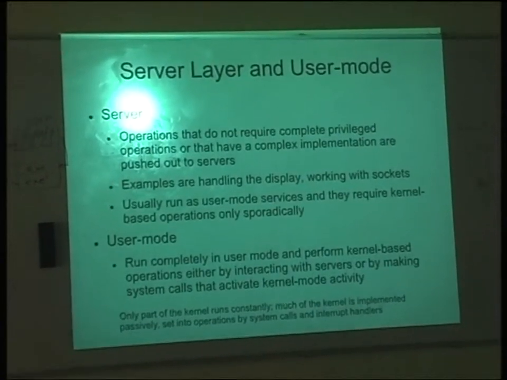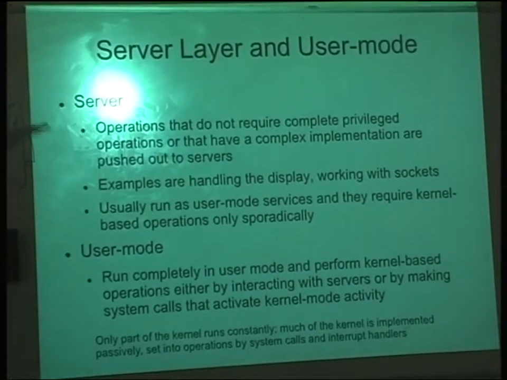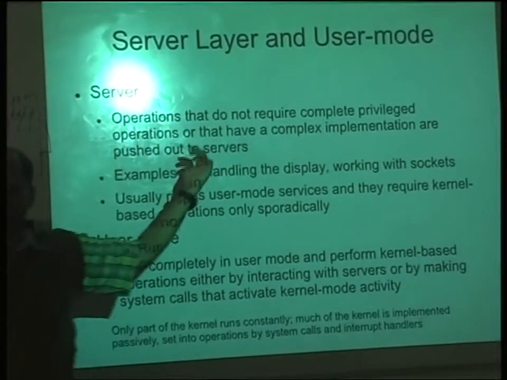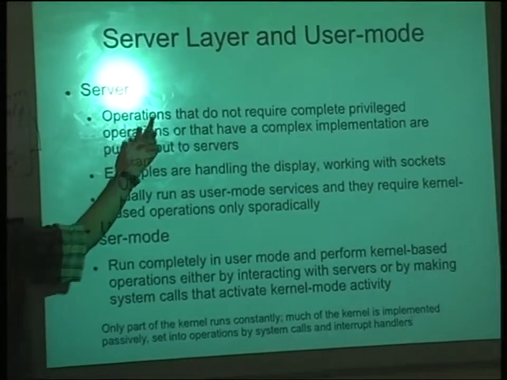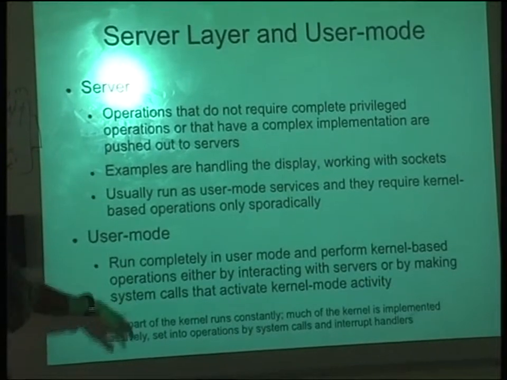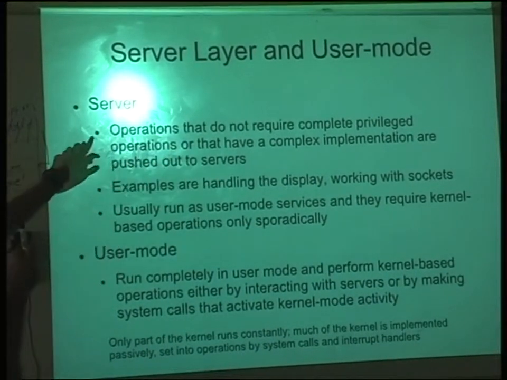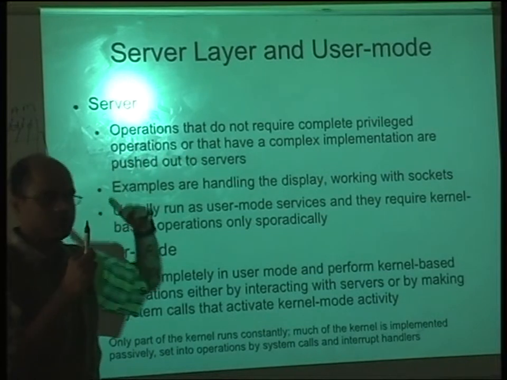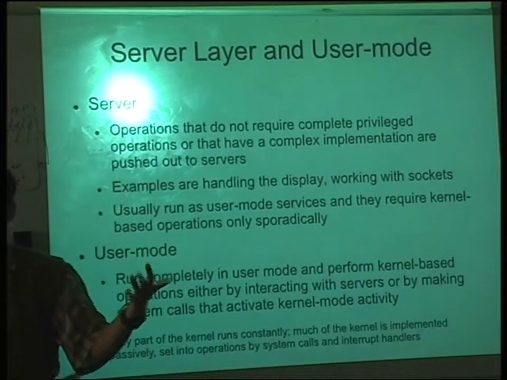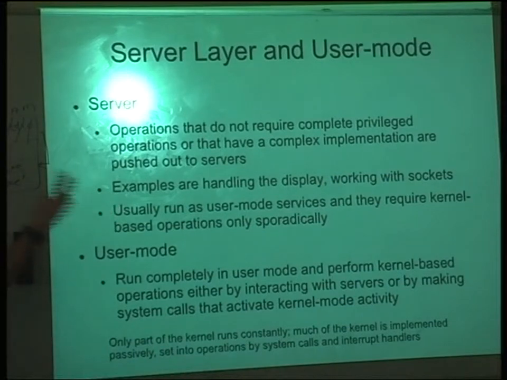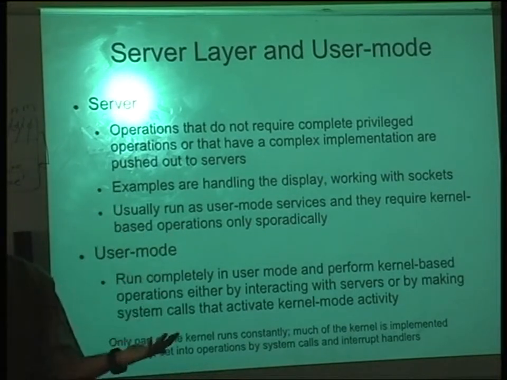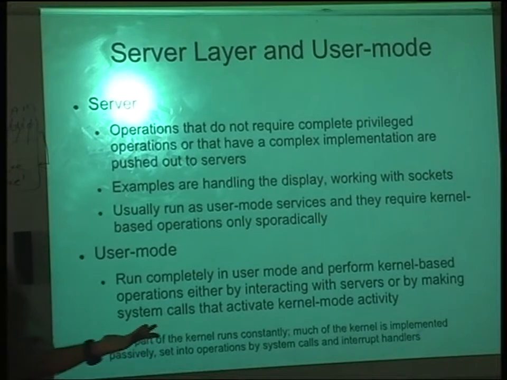Okay, so we are moving slowly away from the kernel. The other thing which is new here is the server. There is the server and then finally the user mode applications. So what do all servers do? These do not require any privileged operations. These are outside the kernel, and by definition, because it is outside the kernel, you don't have this privileged mode operation. A lot of times you don't need privileged operations. For example, you want to send network data packets.